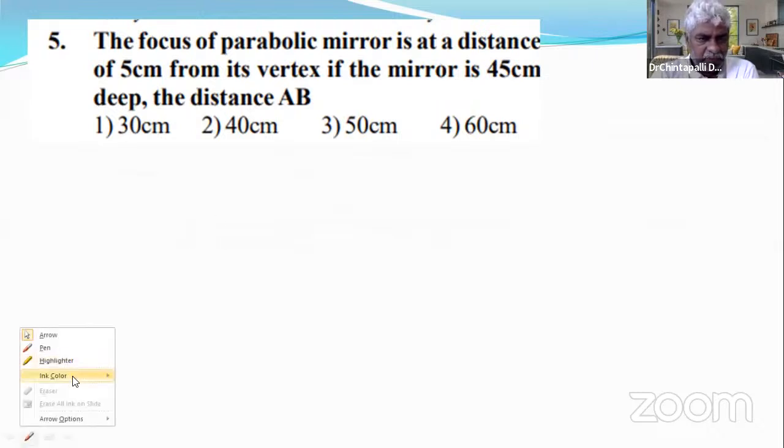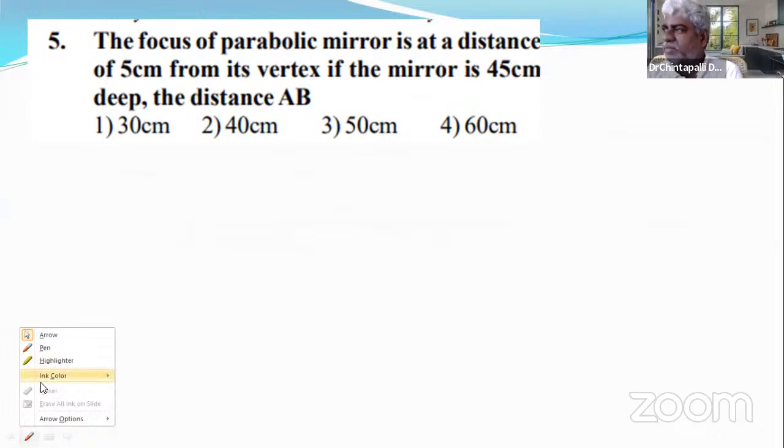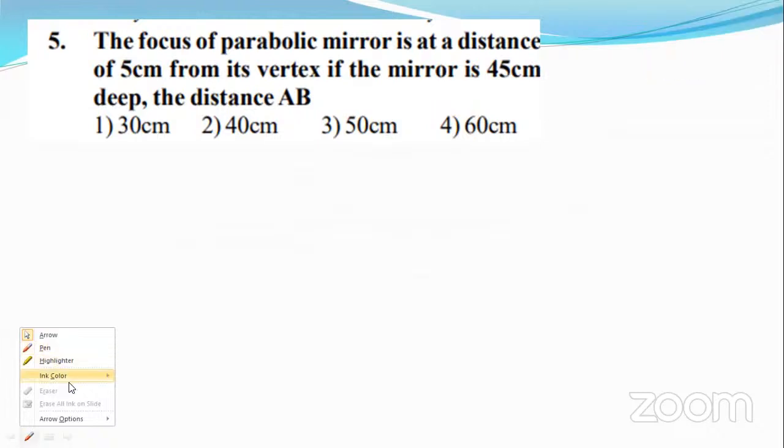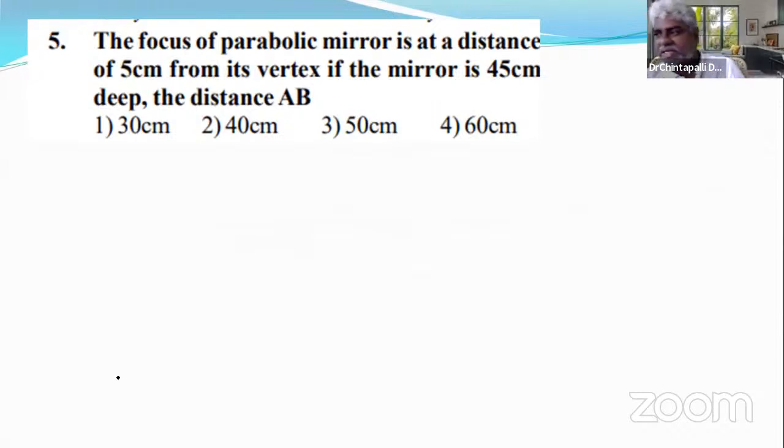Parabolic mirror. Someone told me that many people from Andhra visit Kerala to visit Shabarimala, and they said that there are mirrors at the corners of the streets in Kerala, big lenses.